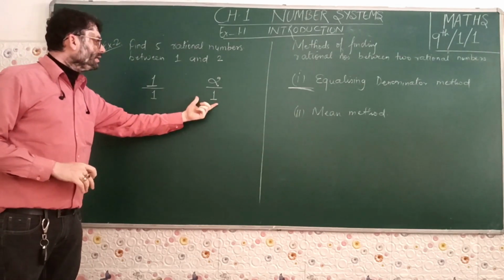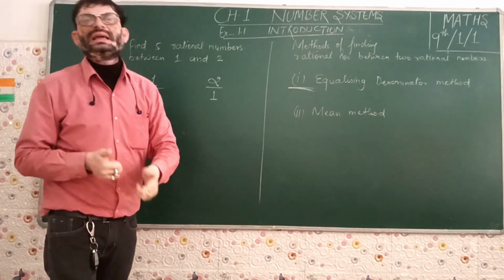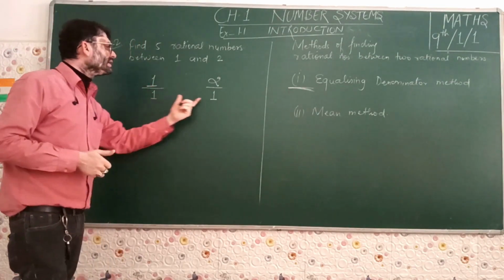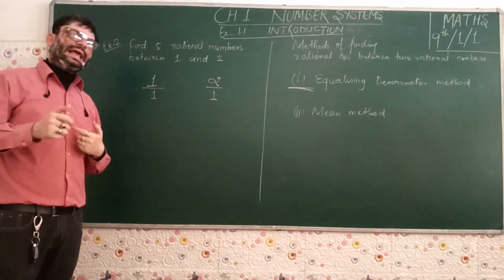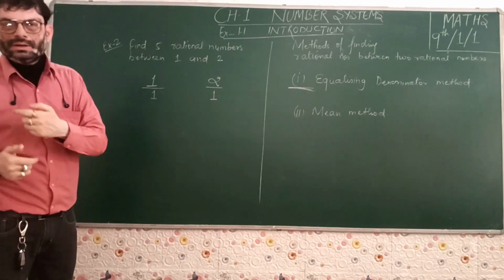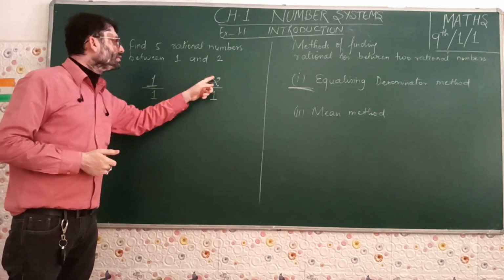After equalizing the denominator, we need to check if there is any number lying between 1 and 2. There is no number lying between 1 and 2 if the denominator is 1. What we do is, we can multiply any number we want to the numerator and denominator of both the numbers.